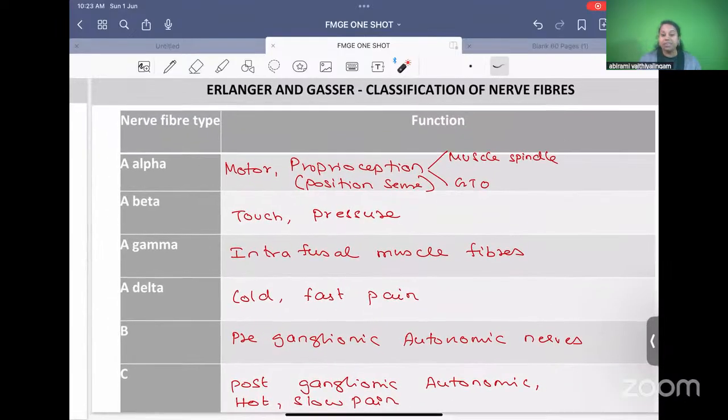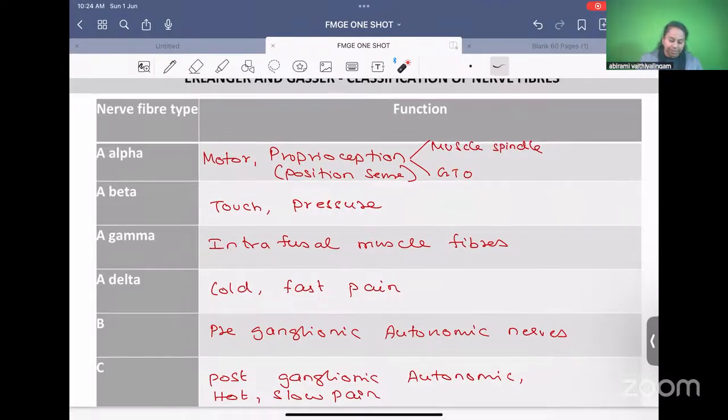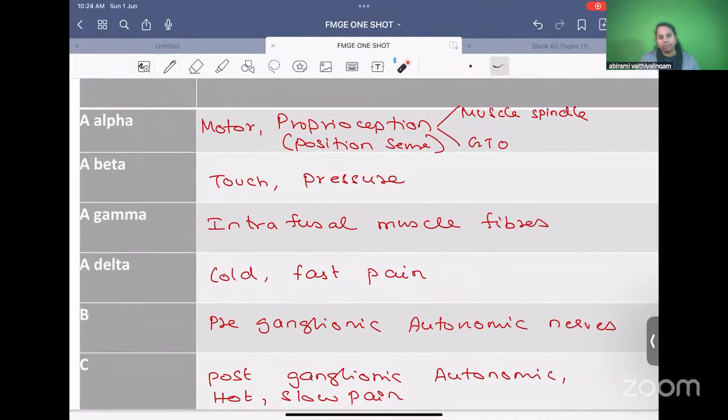And in the class, we had already discussed stories based on this. You remember, you want to buy a car, you go to the motor company, buying a car, touching, all that we had learned. So I'll just tell you the functions here. What are the functions of the Erlanger and Gasser classification of nerve fibers? A alpha. What is the function? They are motor fibers. They help in proprioception.